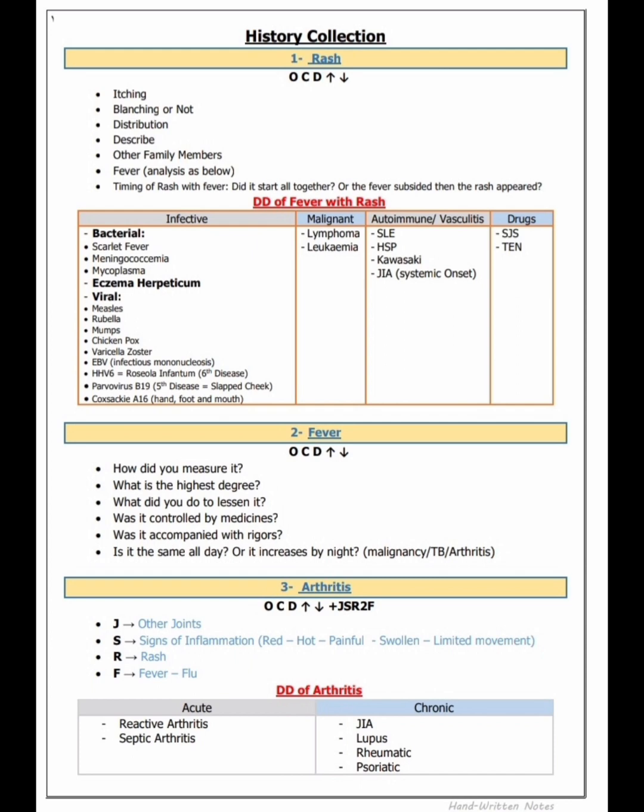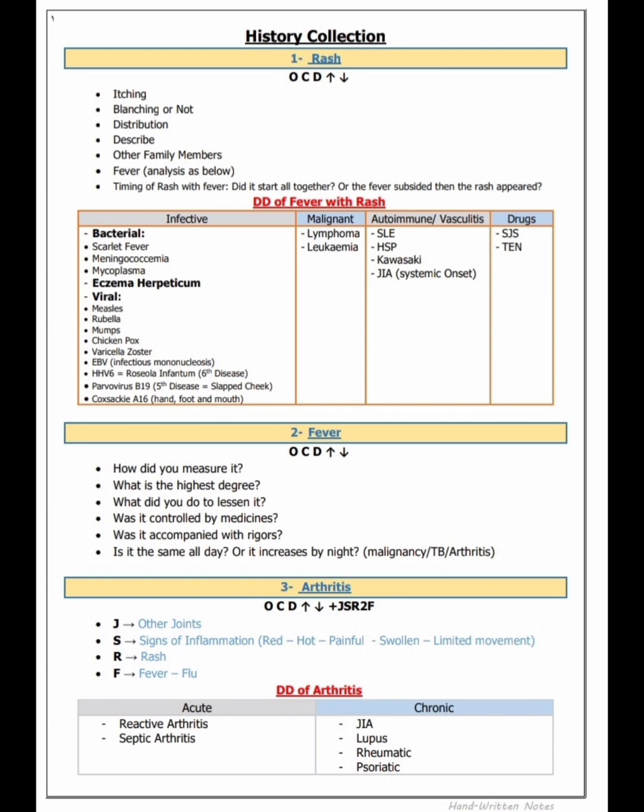How can we collect the history of different points? Now first one, the complaint is rash. If the complaint is rash, how can we exclude? First we ask the OCD: when it started the rash, how long he is suffering the rash? Is there any aggravating factor, precipitating factor or inhibiting factor for the rash? Then, is the rash associated with itching, blanching or not?